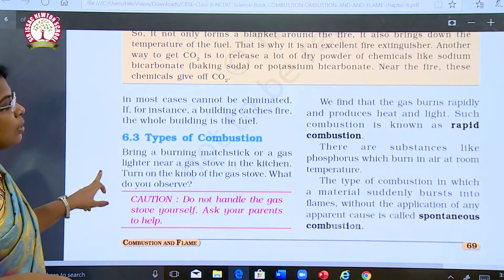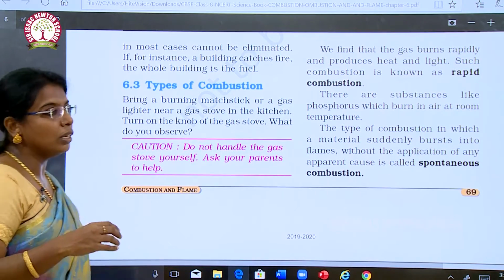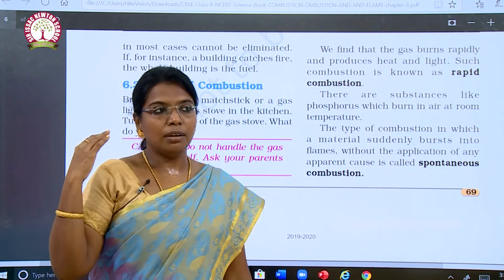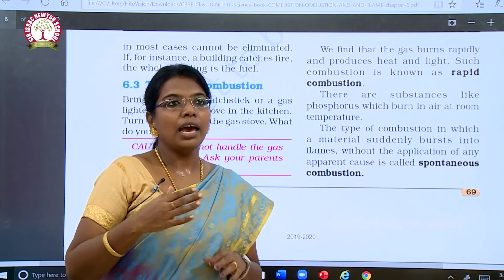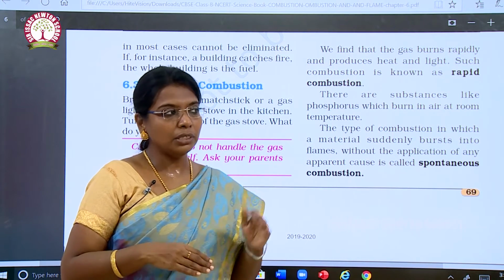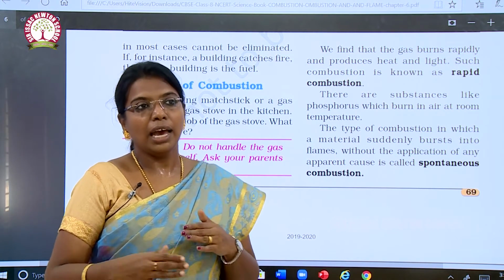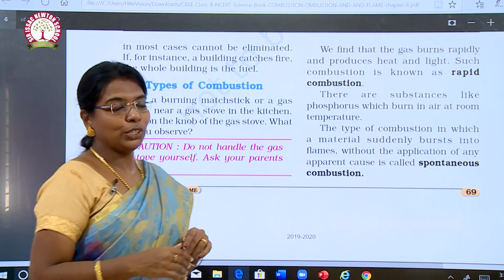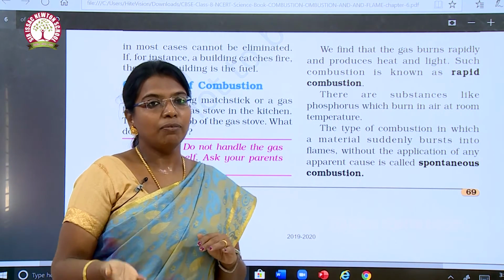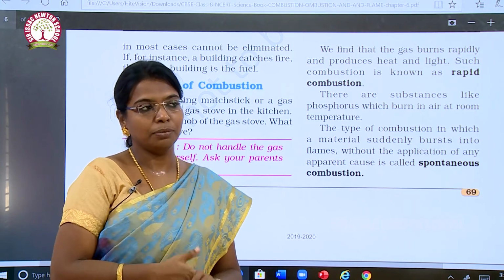Okay. So, we have seen the types of fire extinguishers and fuels in this chapter, and if you have any doubt in this, you have to ask me. The next session will be on types of combustion. We are going to see the types of combustion in the next session. Thank you.